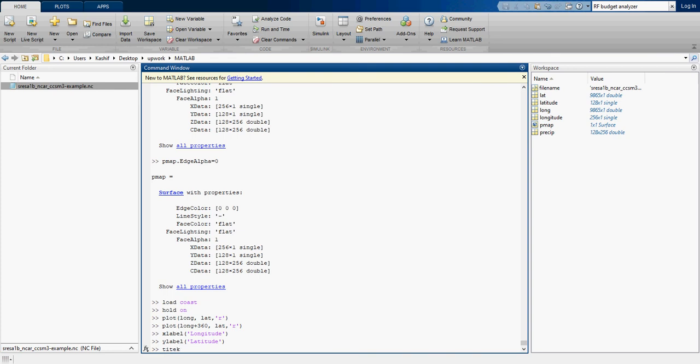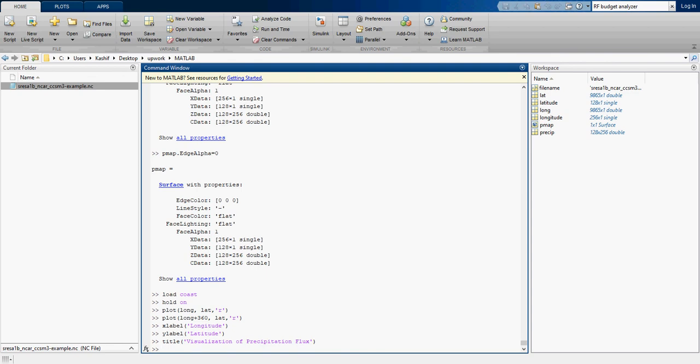And the title I want it to be visualization of precipitation flux, and I want also to see the color bar towards one side of the figure.